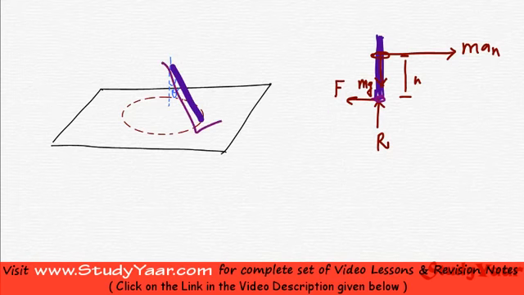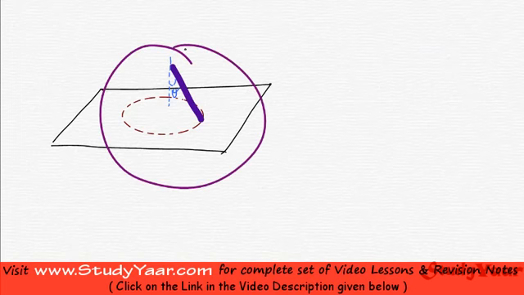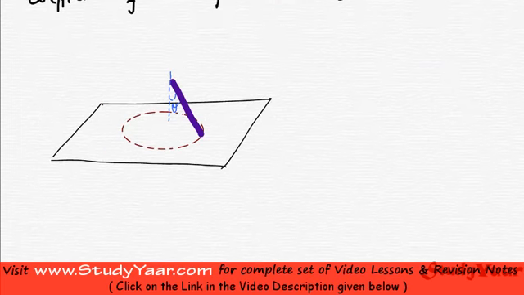Hence my guy may fall. Therefore if he goes straight, there is a possibility that he would get overturned. Hence I must have an angle with vertical. I must bend while negotiating a turn so as to not fall over. So this is my scenario that I have to analyze.